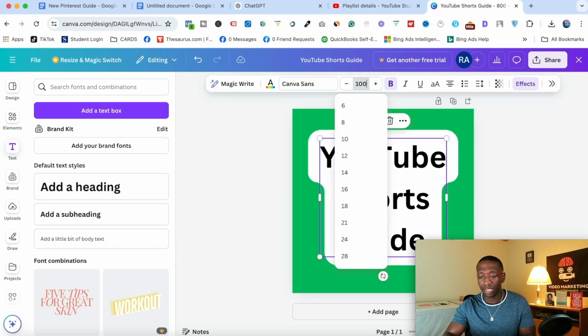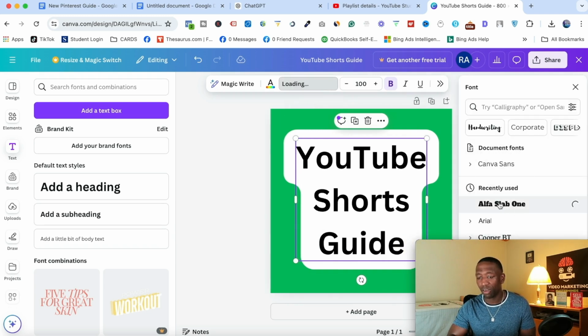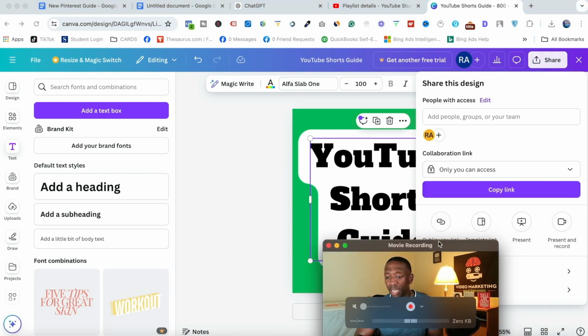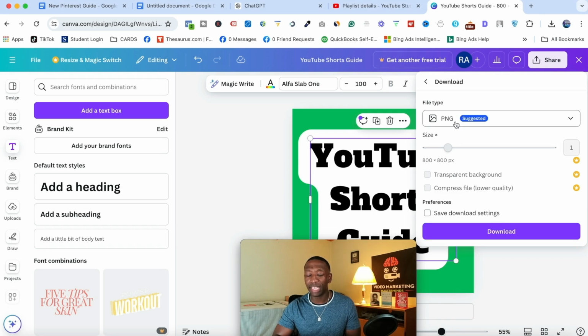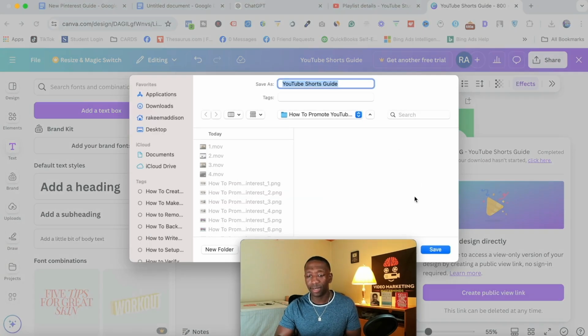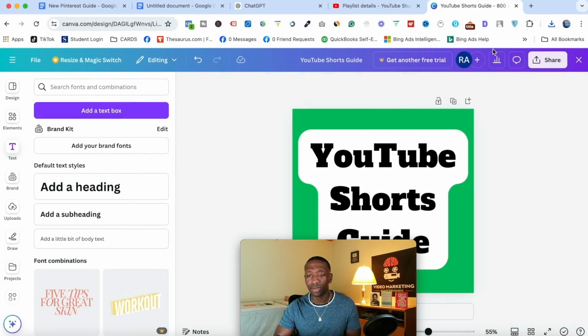All right, so let's make this 100. Okay, that's fairly big, and I'm gonna make the font Alfa Slab One. Okay, that's a whole lot better. All right, so what I wanna do is hit share. I would then move me out of the way again, and then hit download. Make sure it's a PNG, and then I would hit download here, and now it's going through the download process. I'm gonna save it here to the computer in a minute. All right, there it is right there. I'll hit save. All right, so there's the YouTube Shorts Guide. So now I have that.